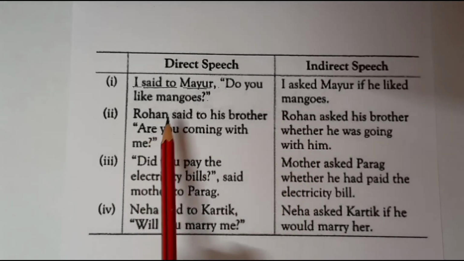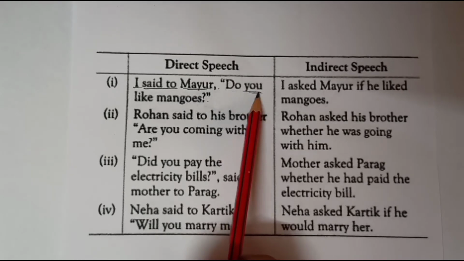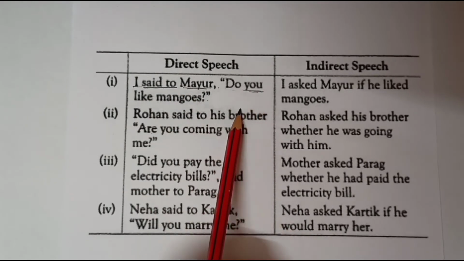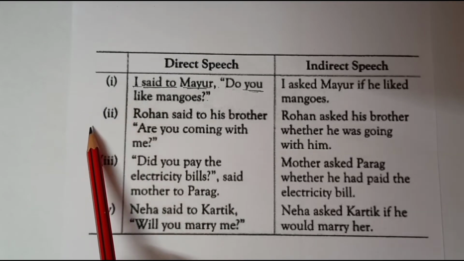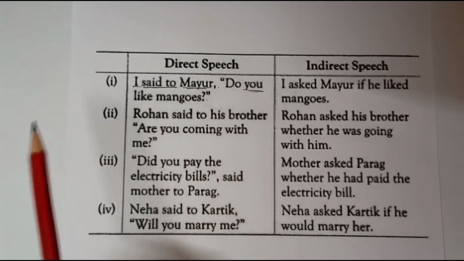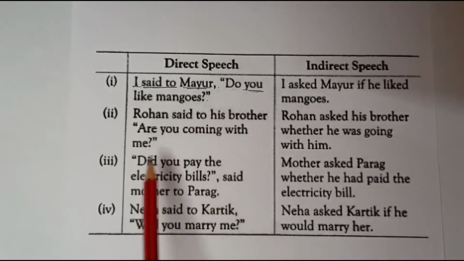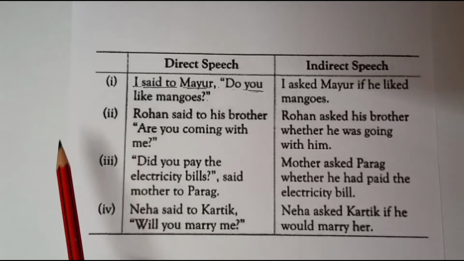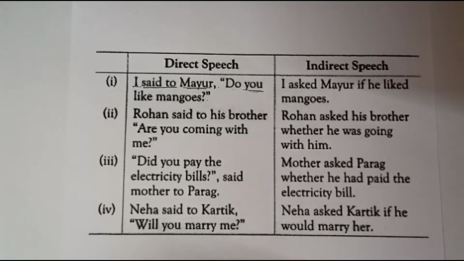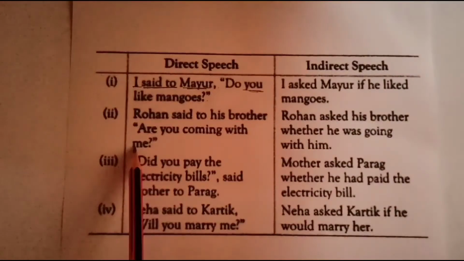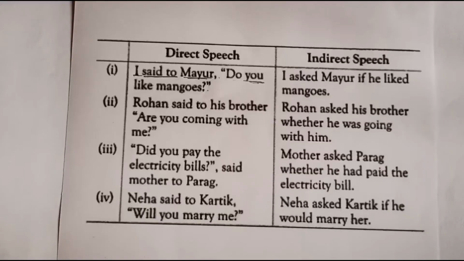Then after that, change of pronouns. The first person pronoun will change according to the subject of the reporting verb, the second person pronoun will change according to the object of the reporting verb, and there is no change in the third person pronoun. So the rules remain the same, except I told you to replace inverted commas with that. Only that step could change, for example, we are using if in place of inverted commas. Otherwise the other steps will remain the same as they are.